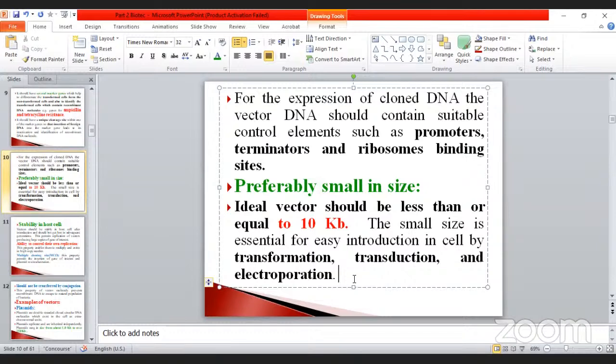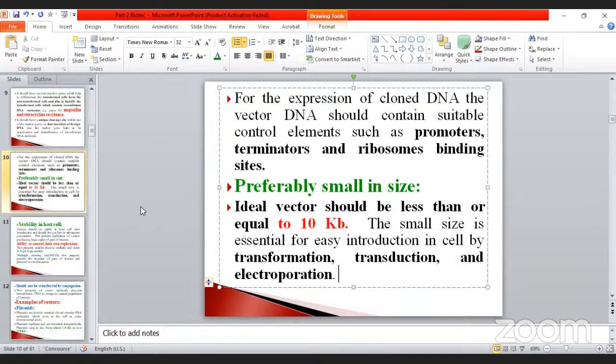So the size should be 10 kilobase, which is also very, very important from the NEET point of view. Don't forget, my dear students. The small size is essential for easy introduction into the cell by transformation, transduction, and also electroporation. These are the three methods.